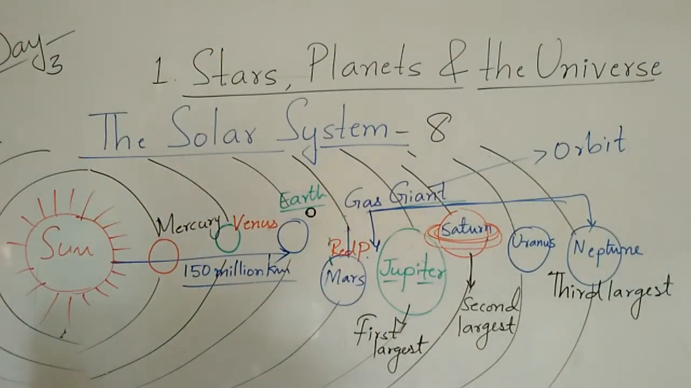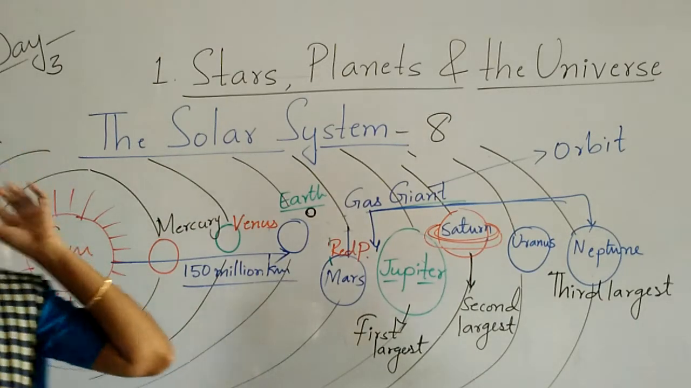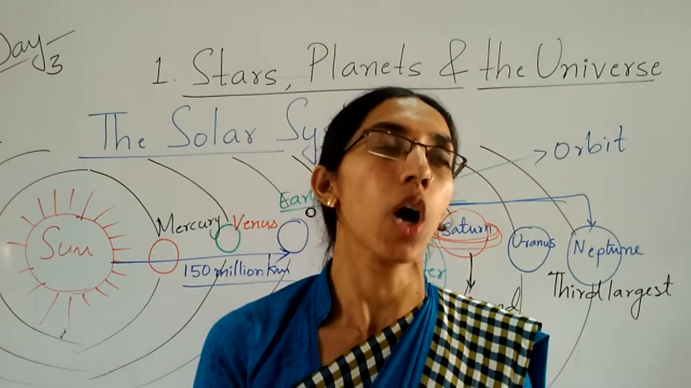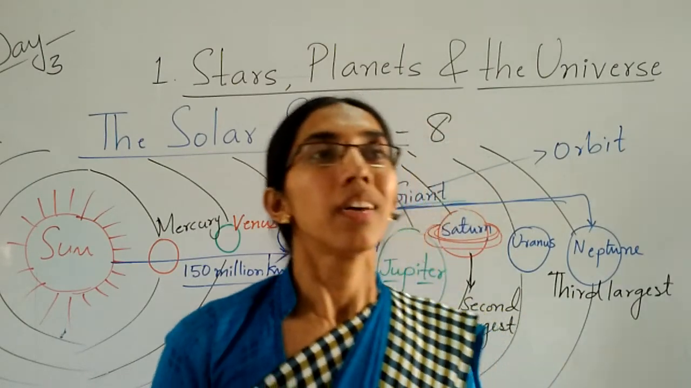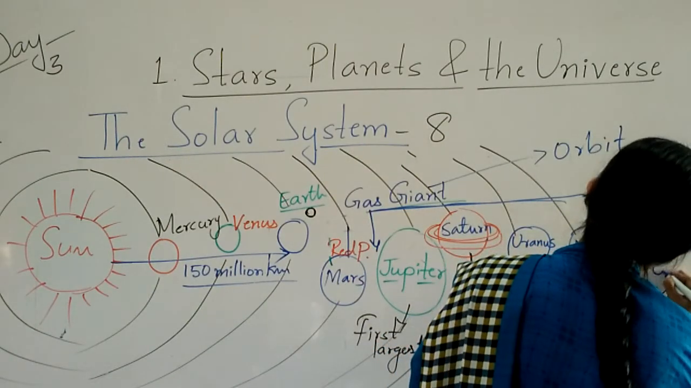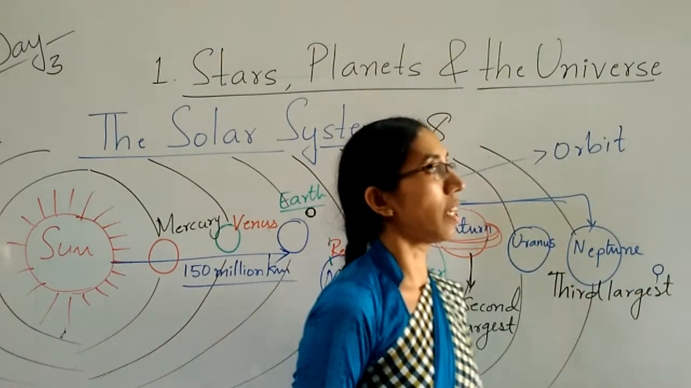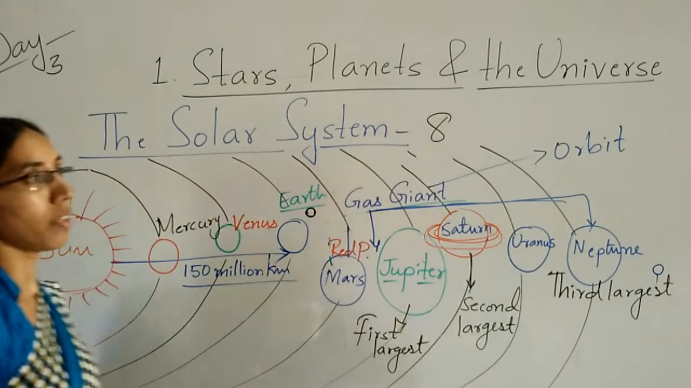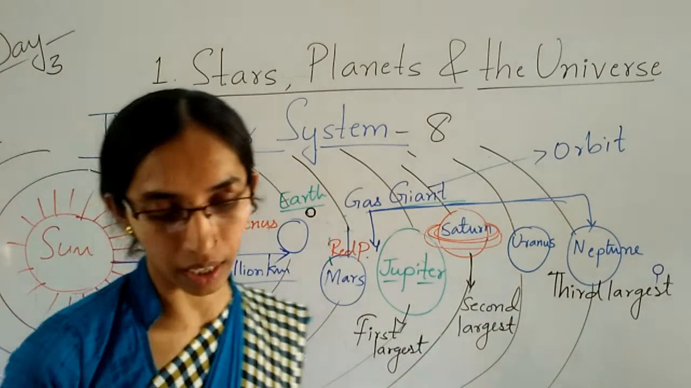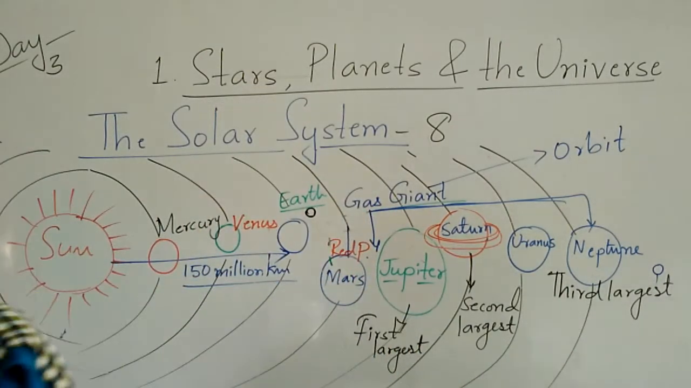Okay, children. The last we have is Pluto. That is a dwarf planet. Pluto is called a dwarf planet because it is very small in size, children. So Pluto is also called the dwarf planet. Clear, children?